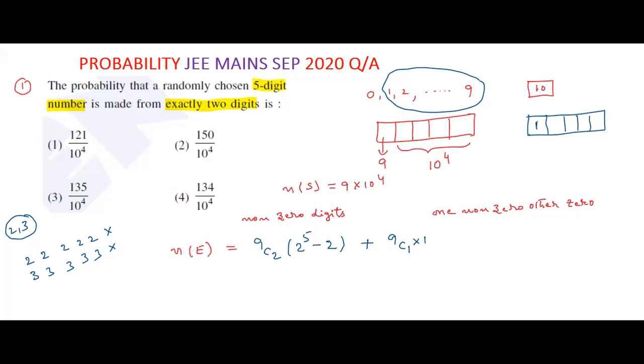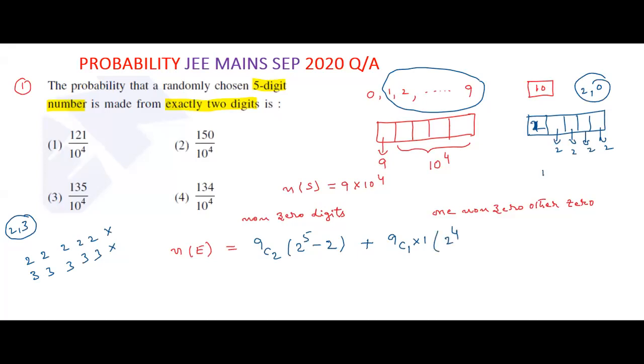Here the 10,000 place can be filled in only 1 way, since 0 cannot be filled. Remaining places, each place can be filled in 2 ways. Suppose the digits I selected are 2, 0. So 2 ways here, 2 ways here, that is 2 power 4.